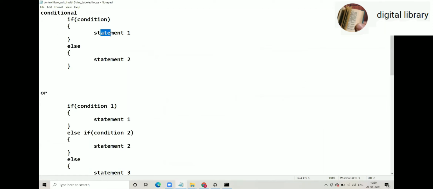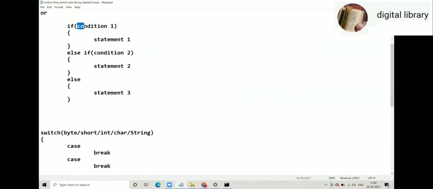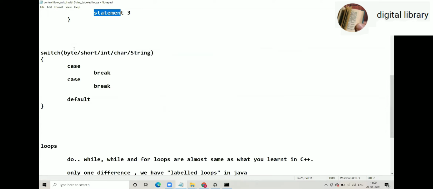You may have an if condition, statement 1, else; or if condition 1, else if with no limit, condition 2, else. Then switch. I already told you byte, short, int, char were allowed before Java 7, but since Java 7 they have allowed string also. So you can have string also in switch.